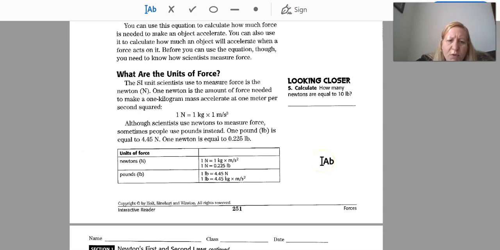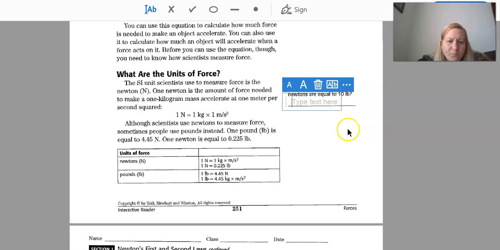Okay, although scientists use newtons to measure force, sometimes people use pounds instead. 1 pound is equal to 4.45 newtons. 1 newton is equal to 0.225 pounds, okay? Let's answer this up here. How many newtons are equal to 10 pounds? Go ahead and push pause and answer this, and we'll be right back.